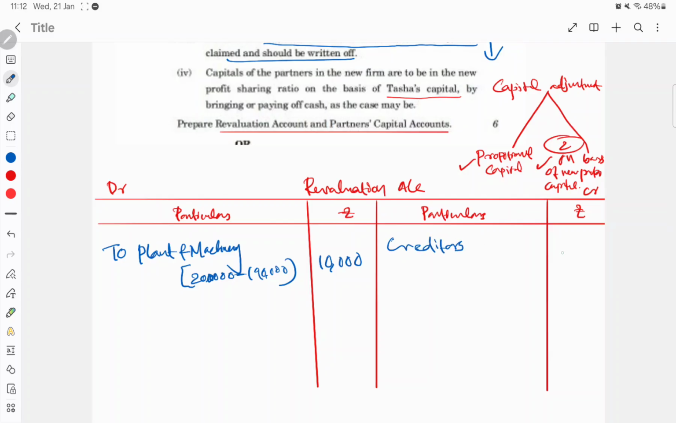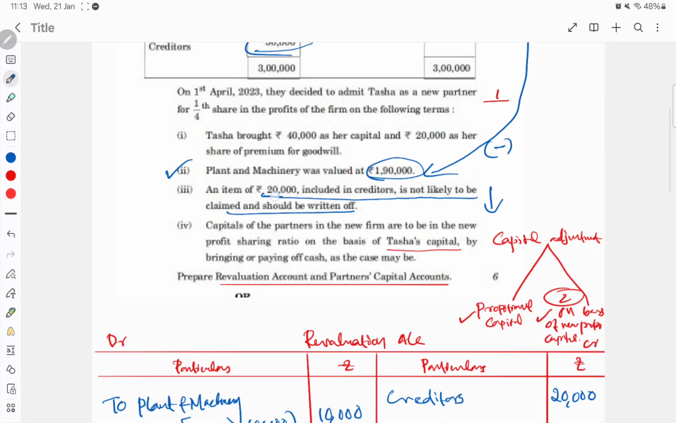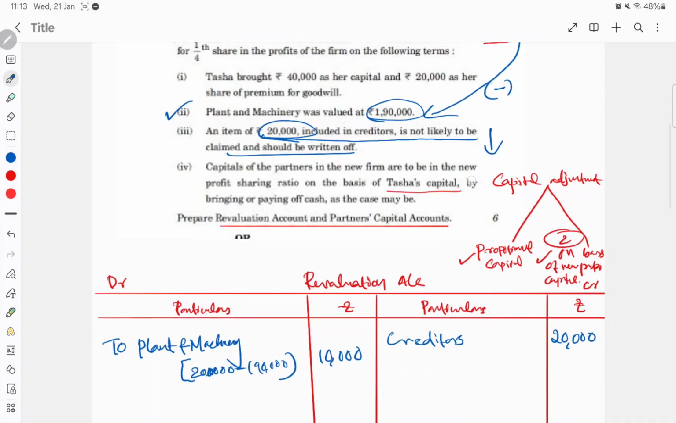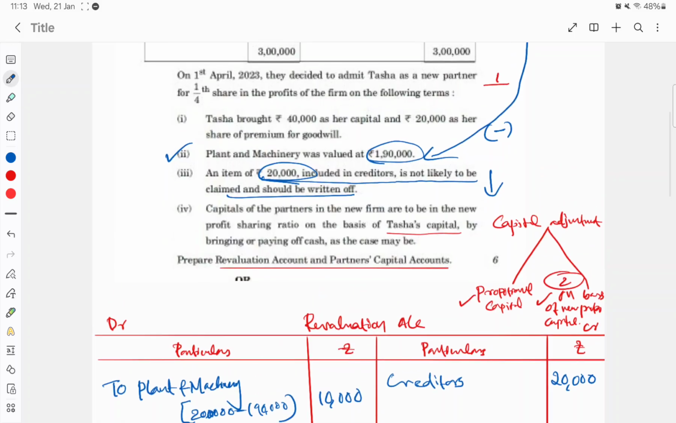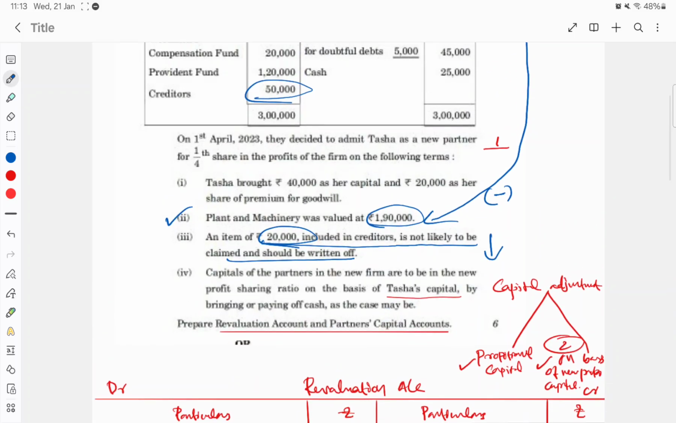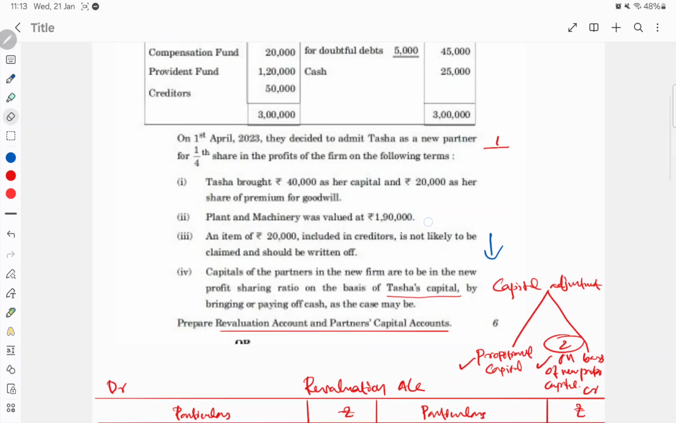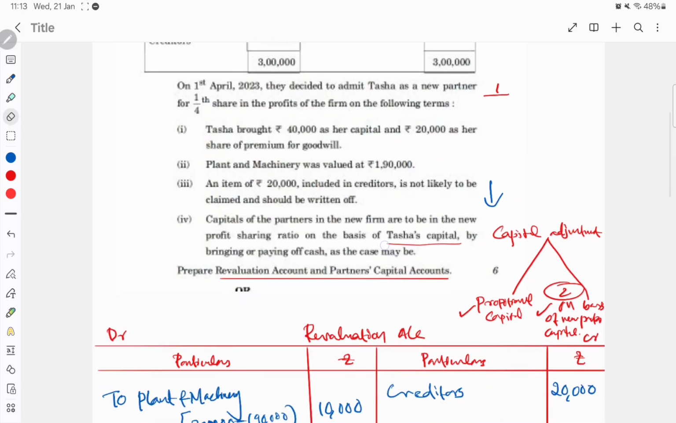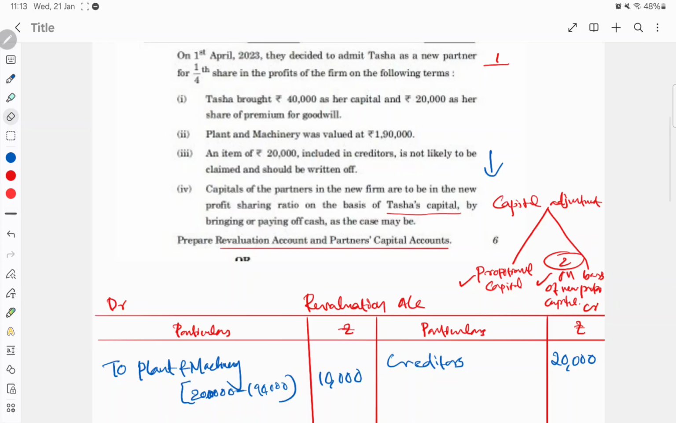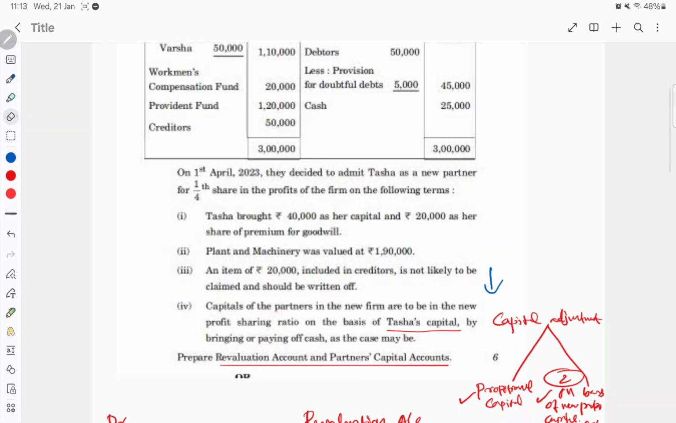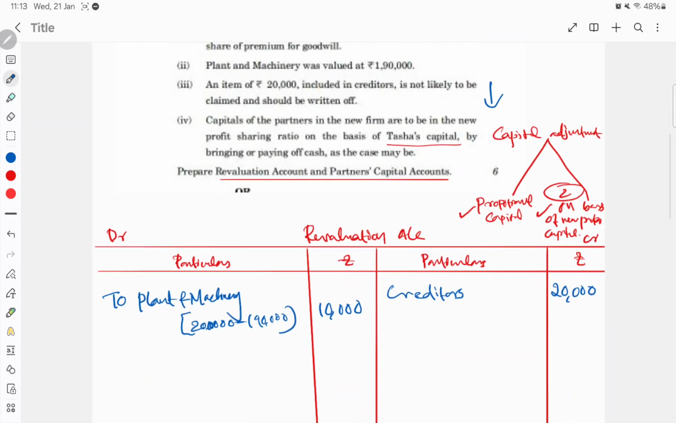Creditors. The difference is the 20,000, right? Out of that 50,000, 20,000 is not required to be paid, so you can take that 20,000 here. Here you don't take the difference, because they have given exactly the value which is reduced from the creditors, so we can directly take that value. But for the plant and machinery case, it was different. It was revalued to a lower value, so we needed to find out the difference. Here the difference is directly given as 20,000, right?